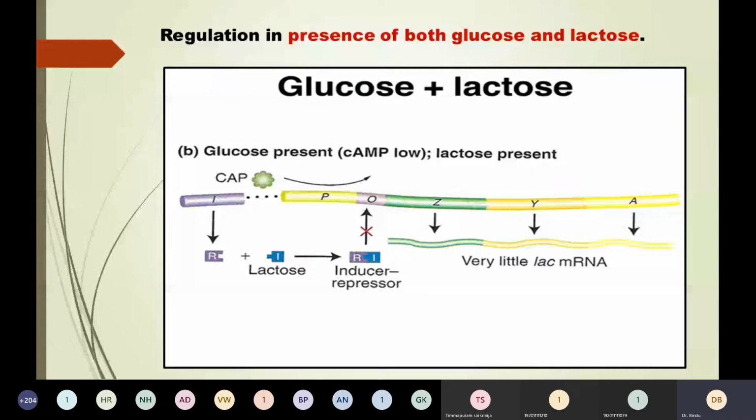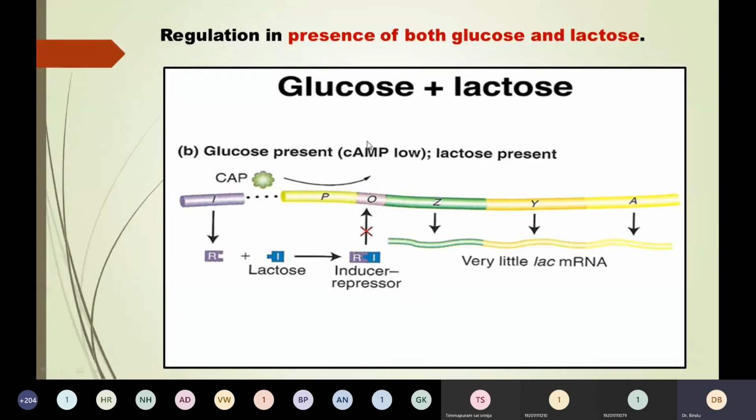Now, the third and last one: what happens when glucose and lactose are present? In this case, the lac operon is uninduced. I repeat, it is uninduced and the transcription is negligible. Even though lactose is present in high concentration, adenyl cyclase is also inhibited because of the presence of glucose. So no CRP is formed and the cap site remains empty.